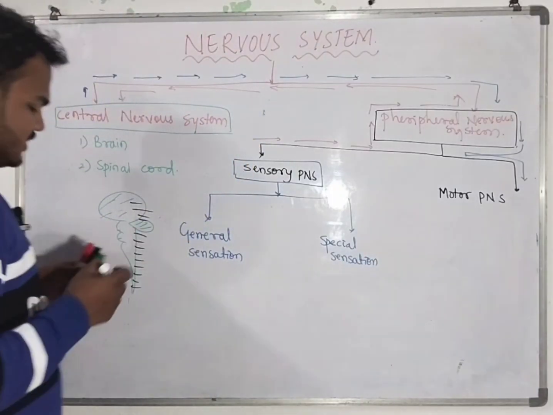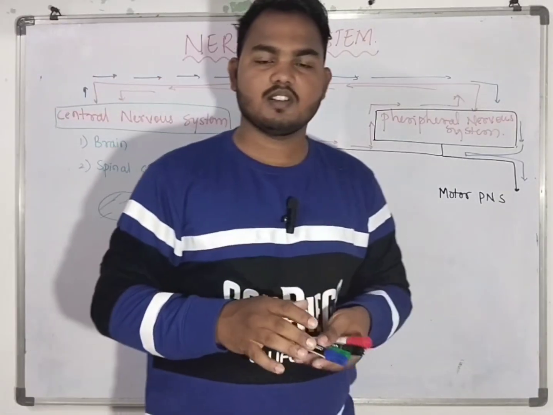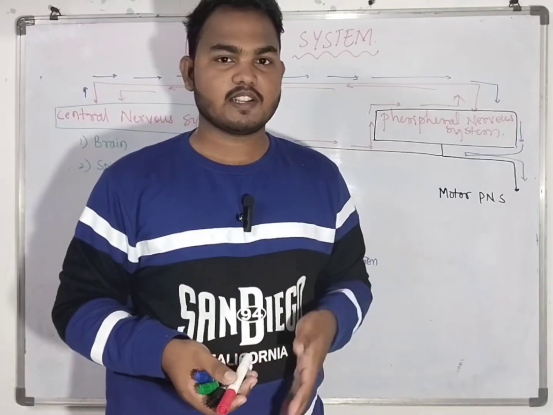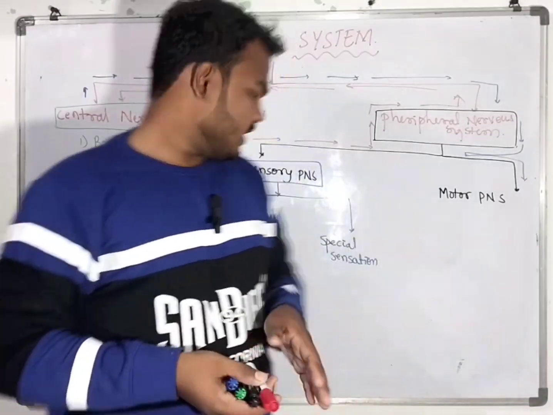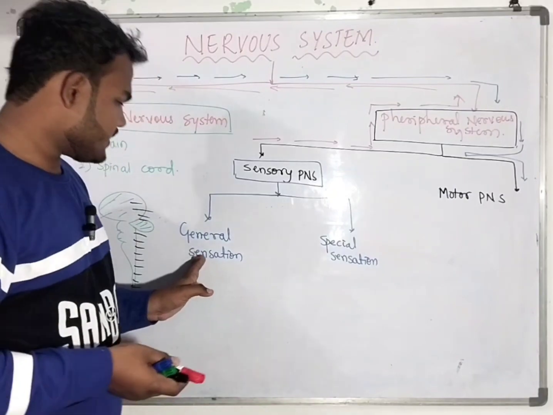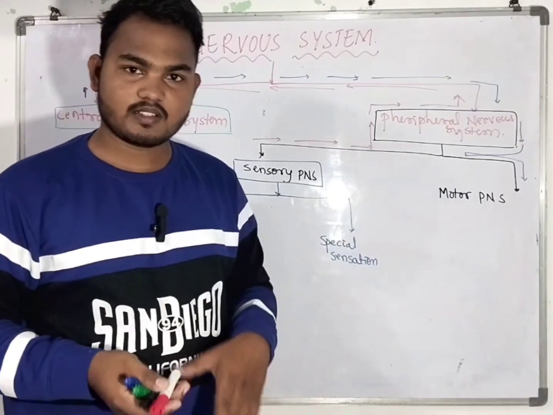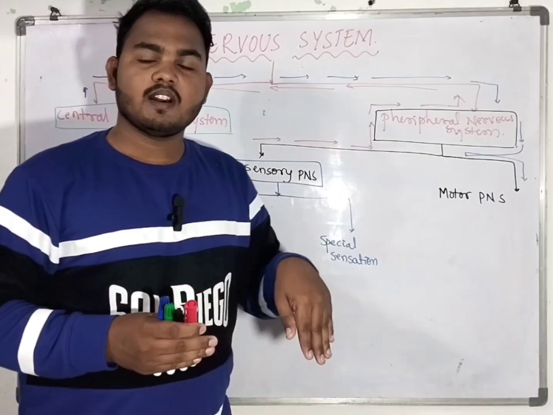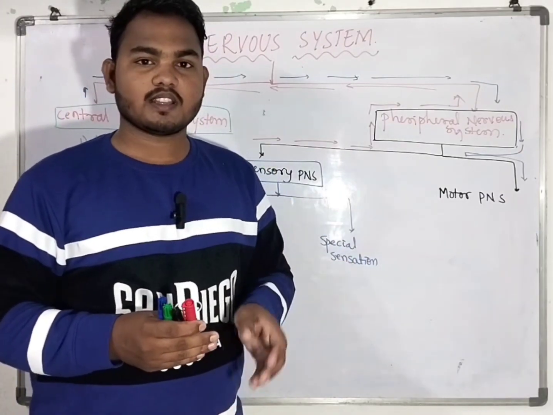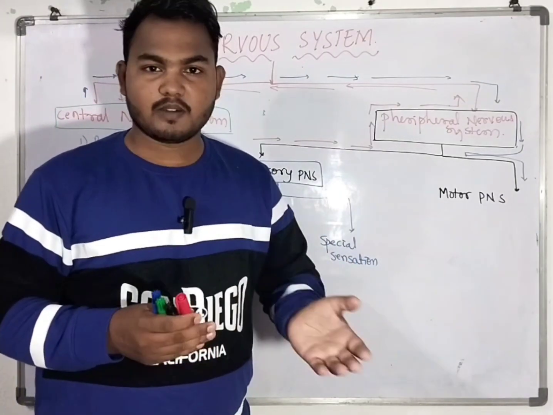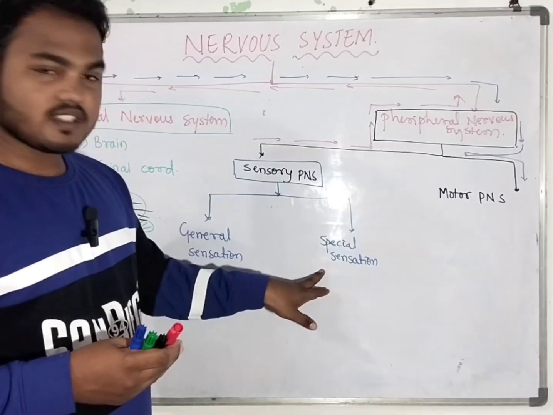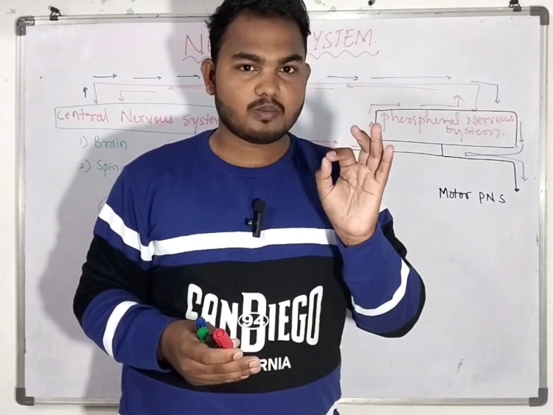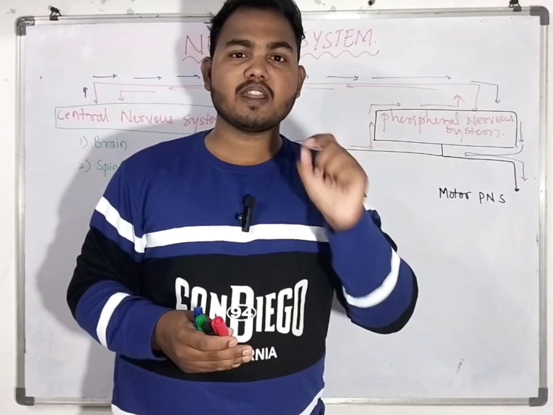What is meant by general sensation and special sensation? Don't say that general sensations are general and special sensations are special. General sensations are those sensed by many parts of the body, and special sensation is sensed by only a few parts or a unique part of the body.